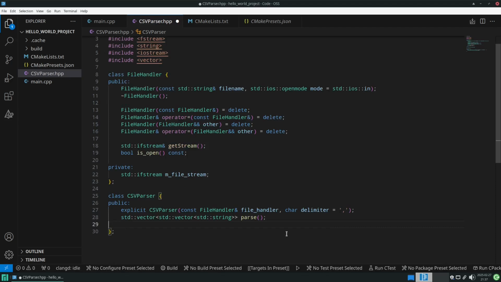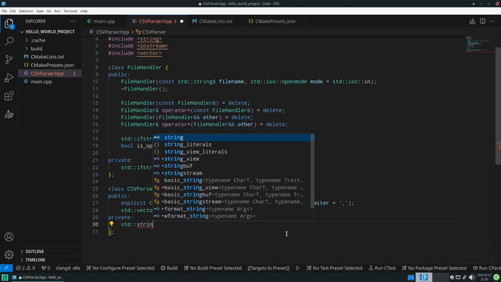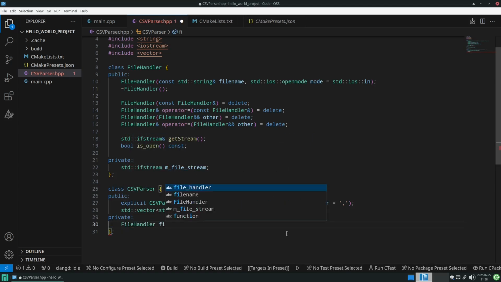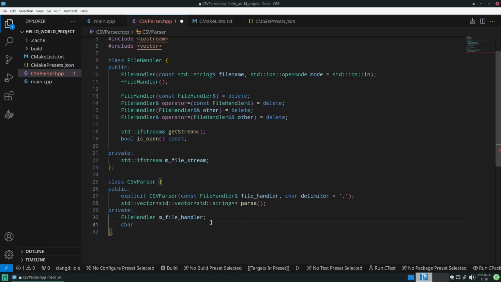And then what we need to store in our class is a string, maybe for a file name, or we can store the file handler. And to make it simple, we just create a copy of the file handler here. And also we want to store the delimiter like so. Now we can already start with implementing all of these.